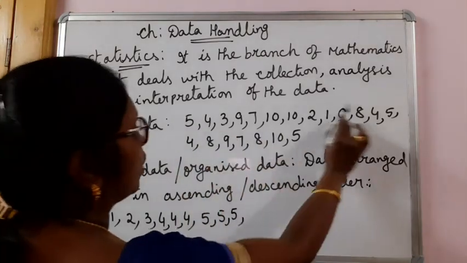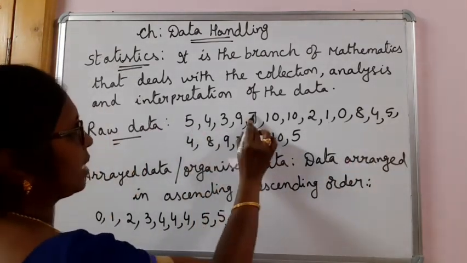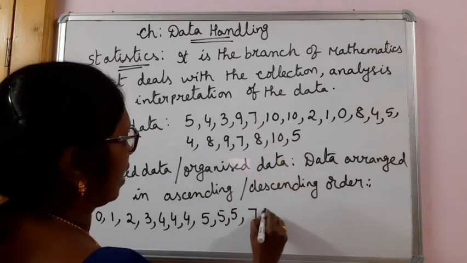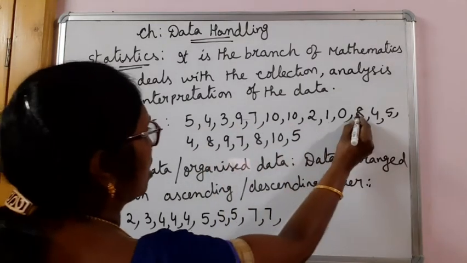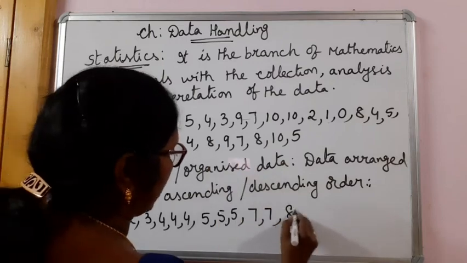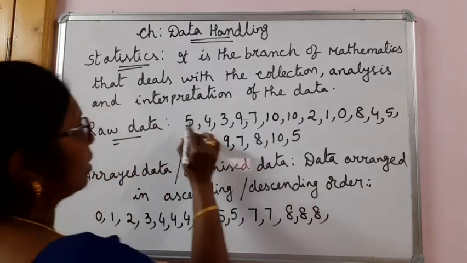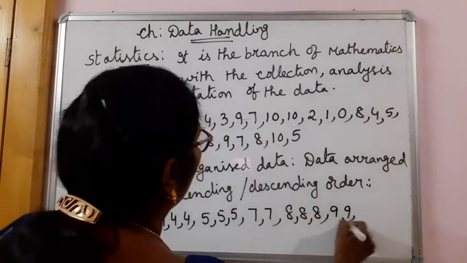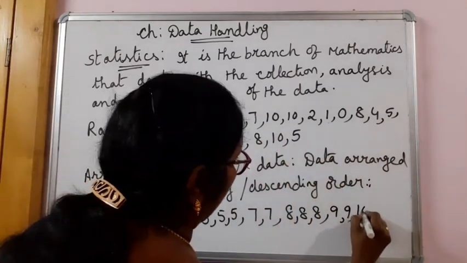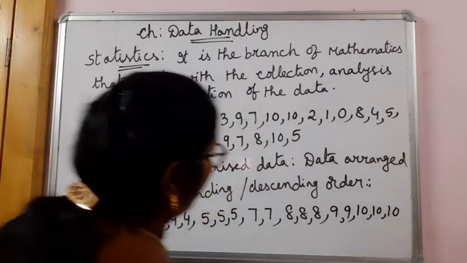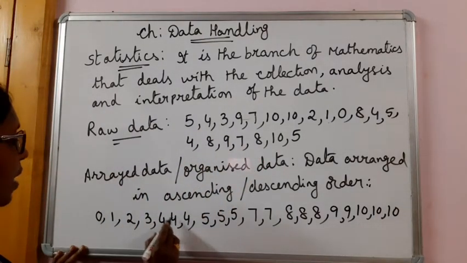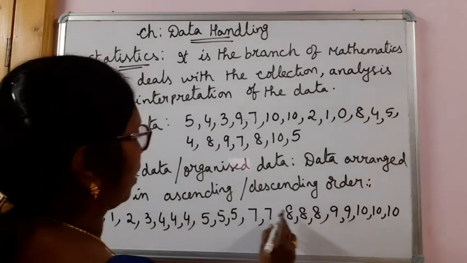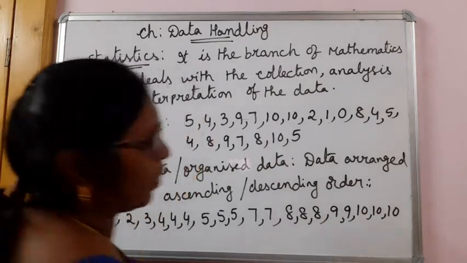Then 6. Nobody got 6 marks. Then 7. 2 7s are there. Then 8. 3 8s are there. Then 9. 2 9s are there. And 3 10s are there. Let me see, total 20.